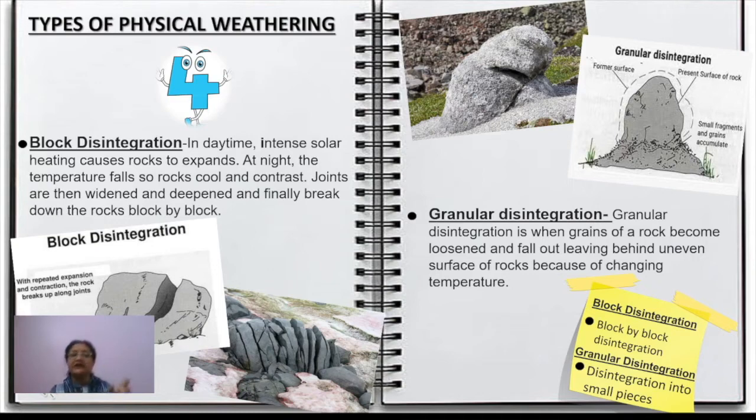Whenever the particles have a particular shape, like block shaped particles are broken down, that is called block disintegration. When the particles do not have any fixed shape, these are totally irregular shaped particles, right? So that can be called granular disintegration.